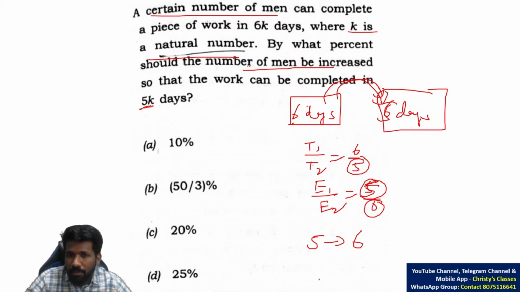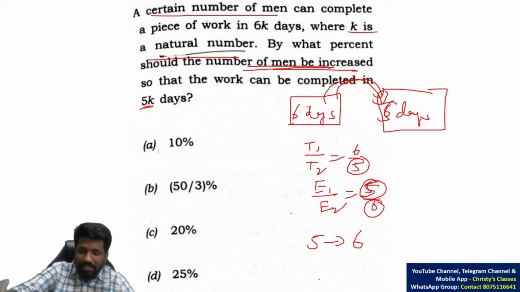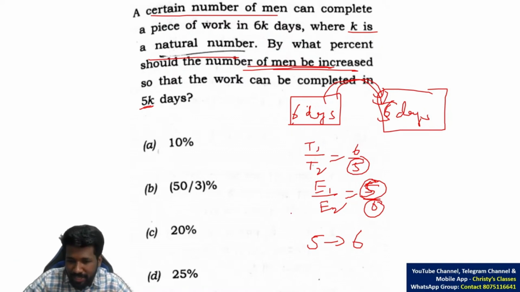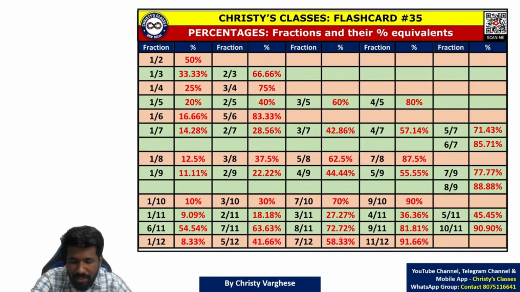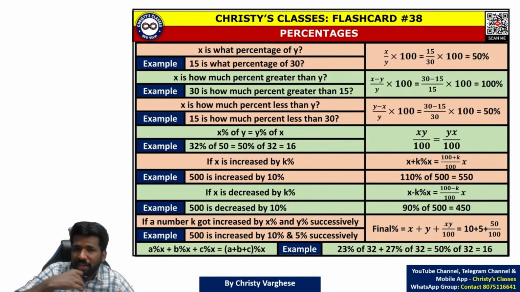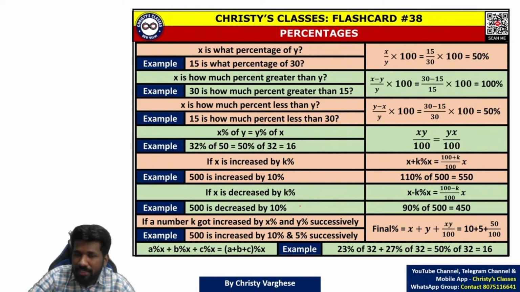Then only this required condition can be satisfied. What percent should the number of men be increased? Number of men increasing means efficiency is increasing, because more people, more efficiency. So the efficiency 5 should be increased to 6. So what is the increase? Now it is a percentage question. In percentage, I have told you the different situations that can happen. These are the different situations that can occur in percentage. And in this question, what is the situation?